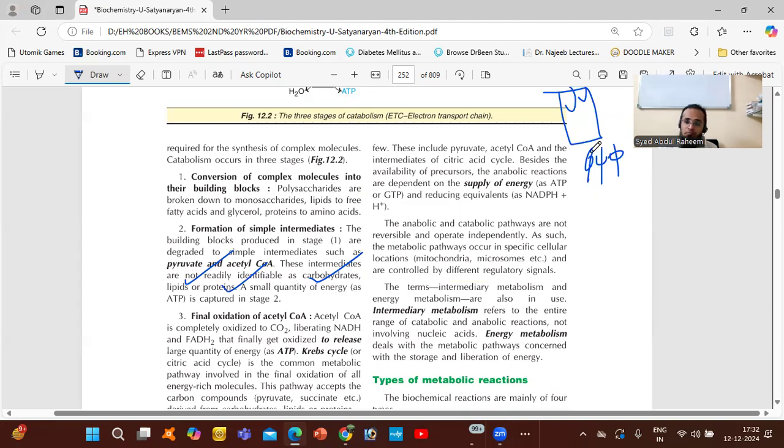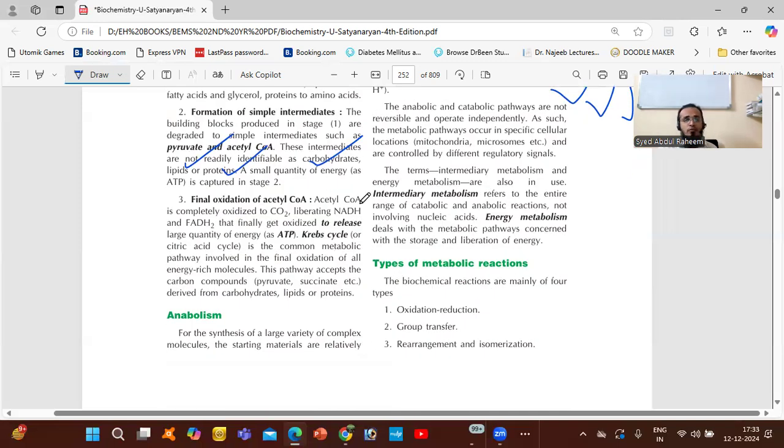But to break this, we need energy also. To gain energy, we have to spend energy. This is the main thing. If you want to gain energy, you have to spend energy, like how to chew the food and swallow the food. It also needs energy, and digestion. In the stomach you have digestion, and in the small intestine you need to absorb. So all these processes are nothing but the beginning of metabolism.